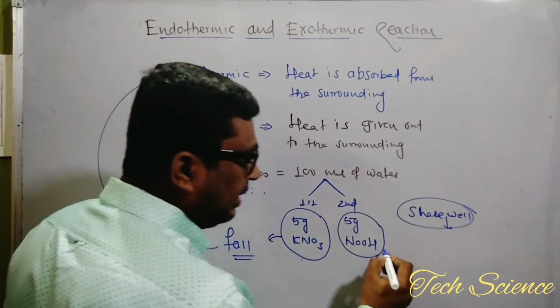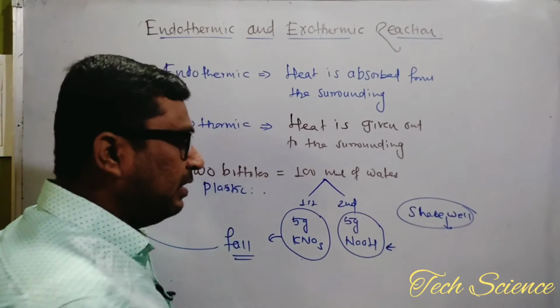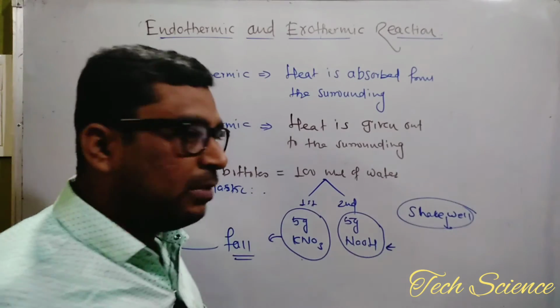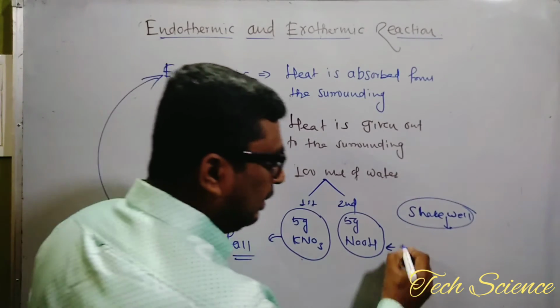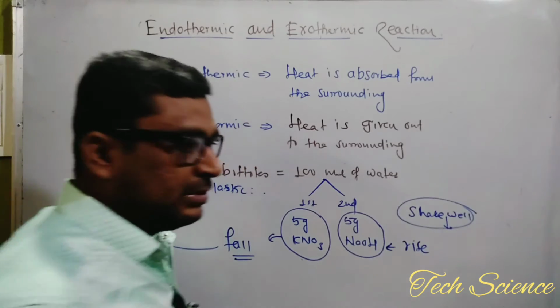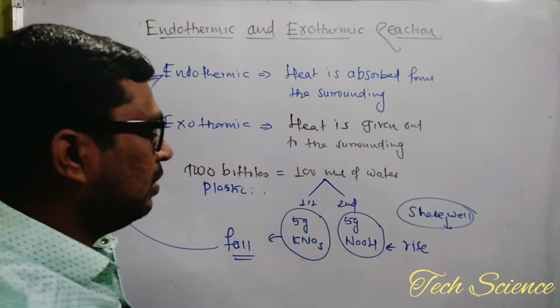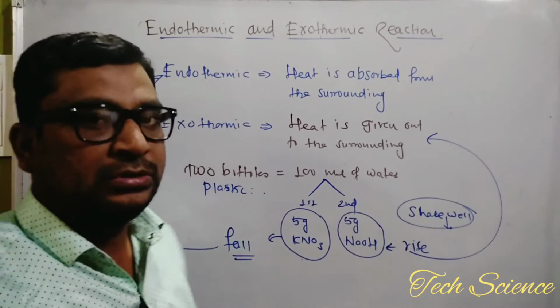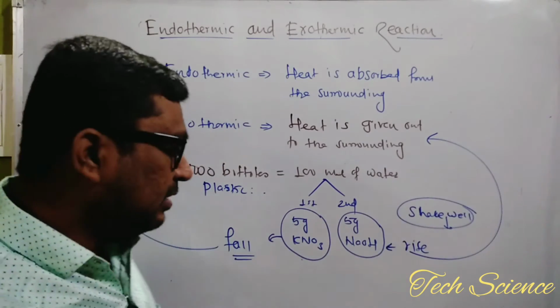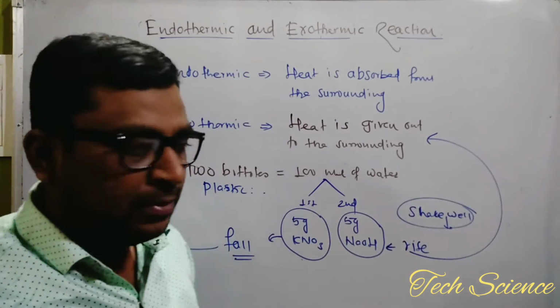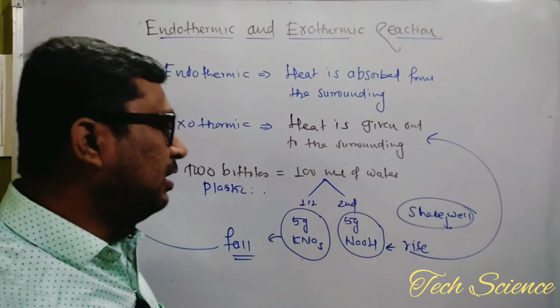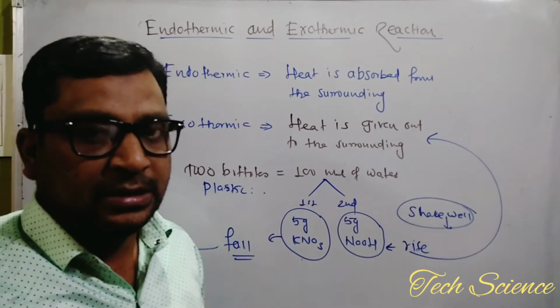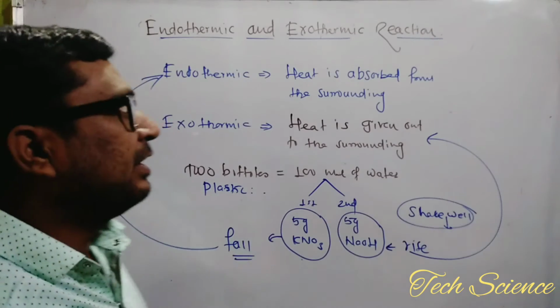And if you observe the second time, noting down the temperature after dissolving the 5 gram of NaOH, you found that the temperature rises. And here heat is given out to the surroundings. That's why this is a very good example of an exothermic reaction. So this is also an activity that you can perform to differentiate between endothermic and exothermic reactions.